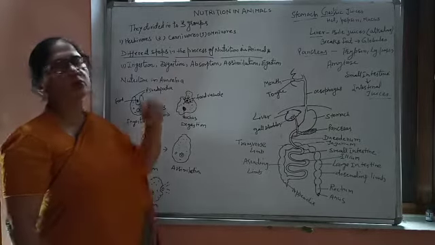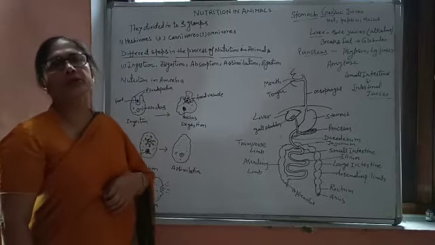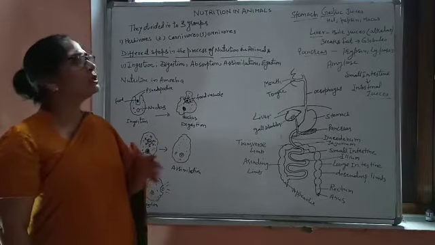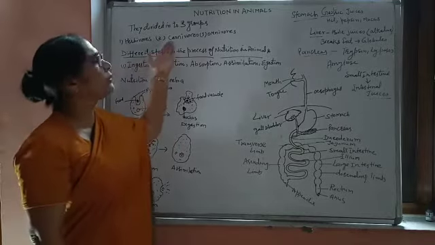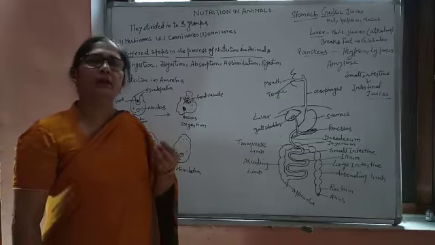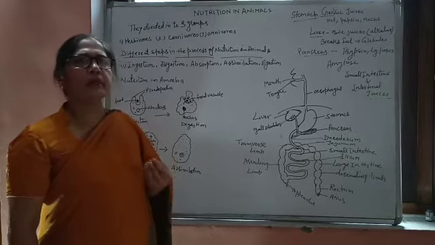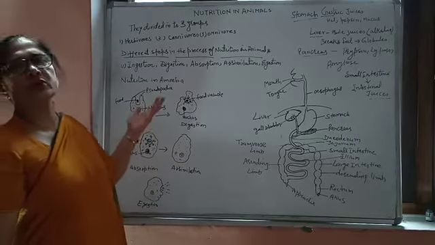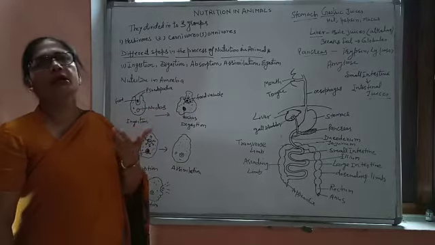Again, the second is the carnivores. Carnivores are the animals which eat meat. You can give examples: lion, tiger, leopard. Dog, well, we can say a dog is an omnivore. So carnivores are those animals which eat meat.